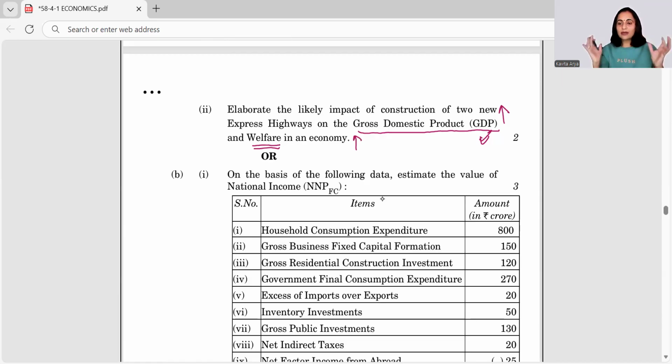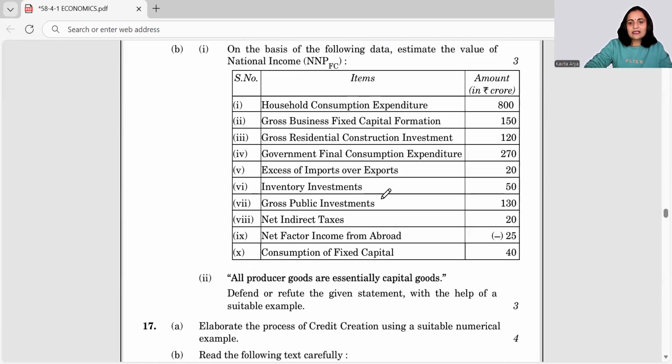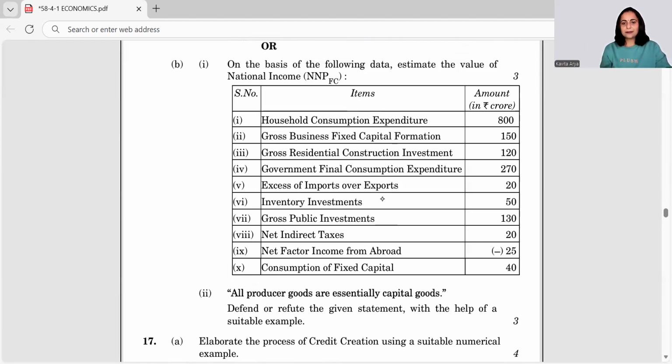So when you are talking about all these aspects, it's going to help the economy produce more goods and services. That concept talks about GDP. But when it talks about some other aspects which are favorable for the residents of the country, it's their welfare effect. Okay. Now, let's talk about the next part.